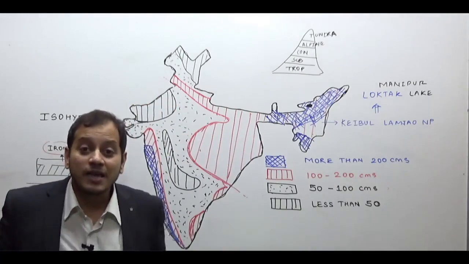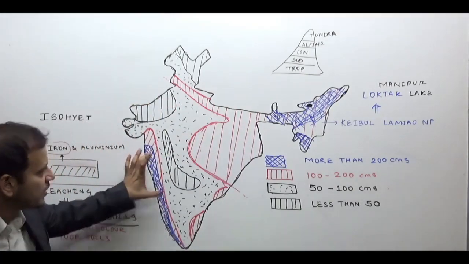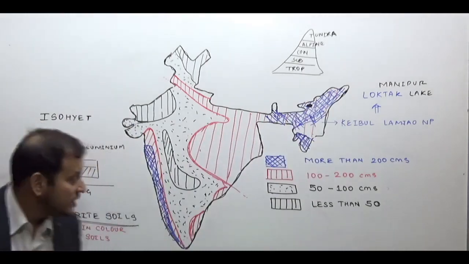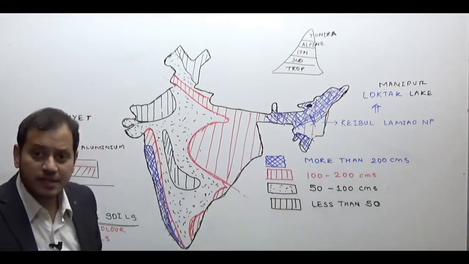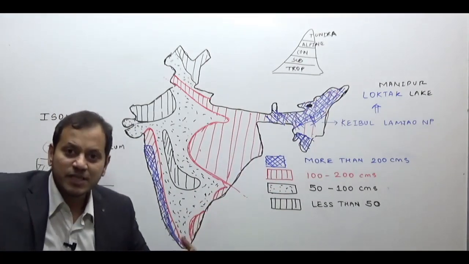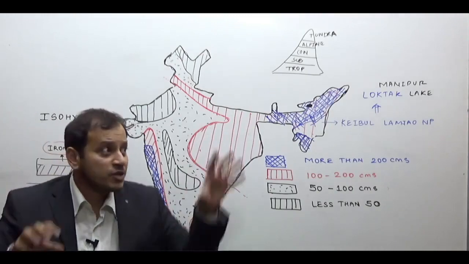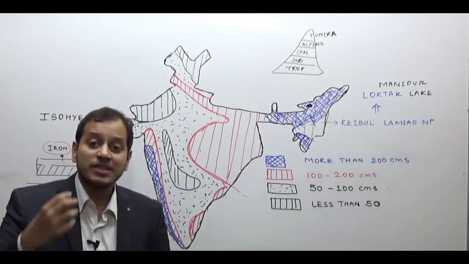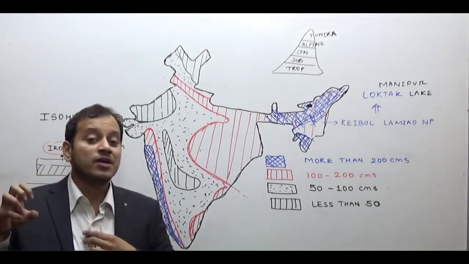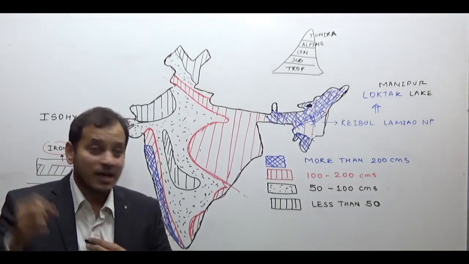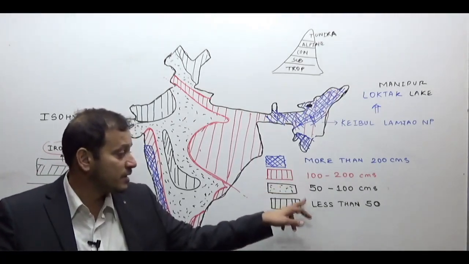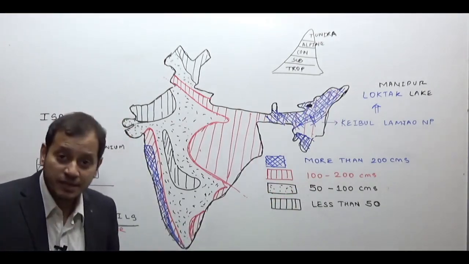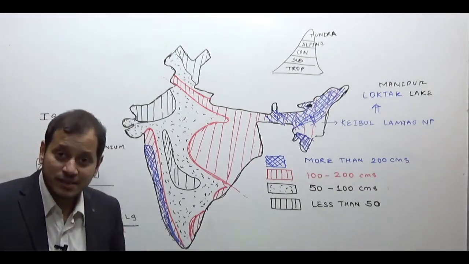Now let us look at the natural vegetation. Tropical evergreen forest in this region. In the regions where the rainfall is between 100 to 200 centimeters, there is a mixture of deciduous forest, that means the kind of forest which shed their leaves during the summer season. Why? Because they have to conserve the water. As the amount of rainfall is less than 100 centimeters, lying between 50 to 100 centimeters, the trees have to shed their leaves, and these are known as deciduous forest.